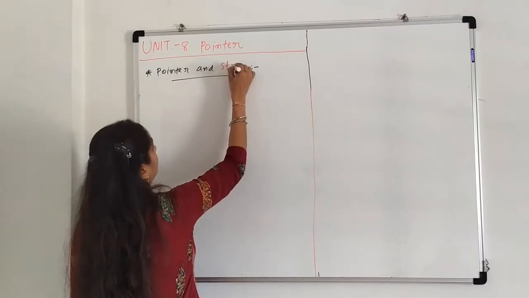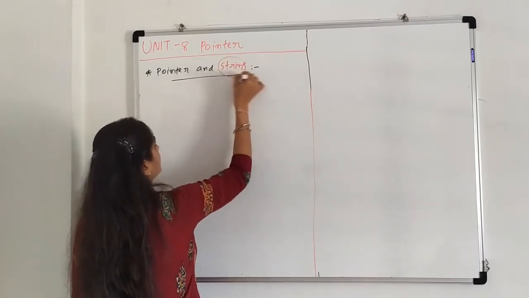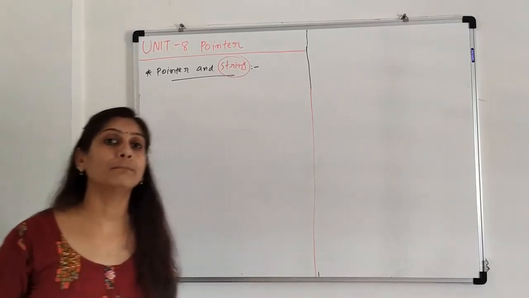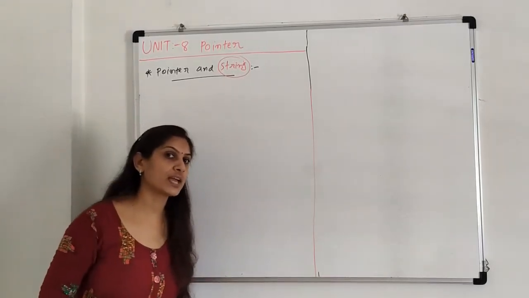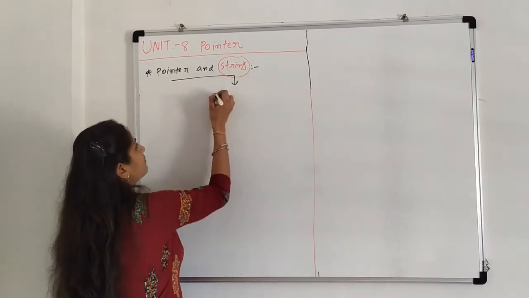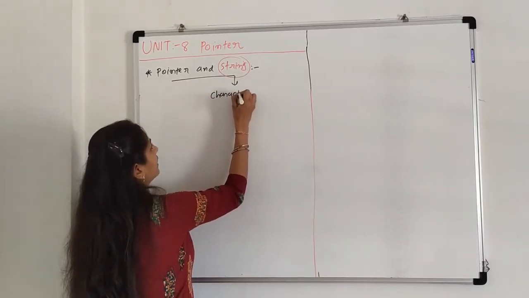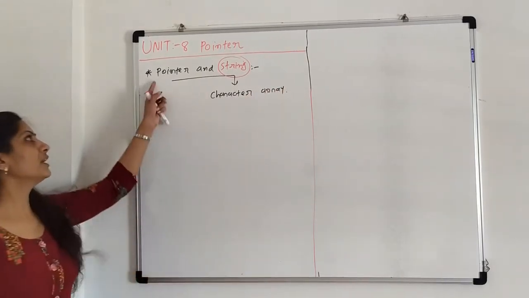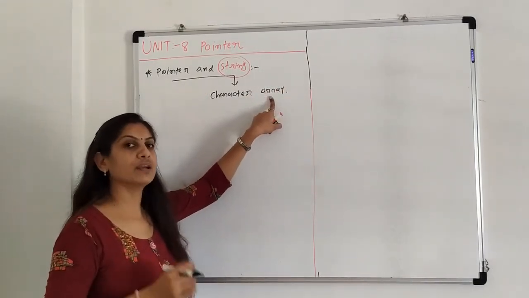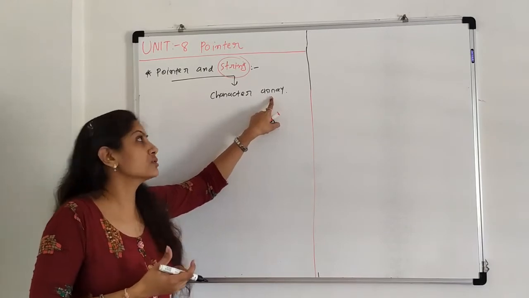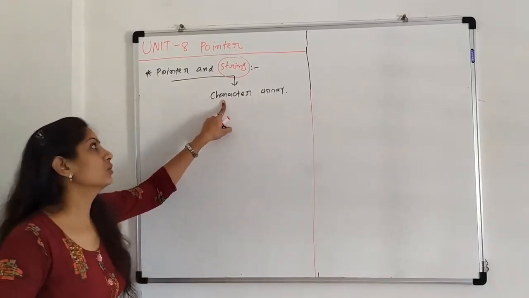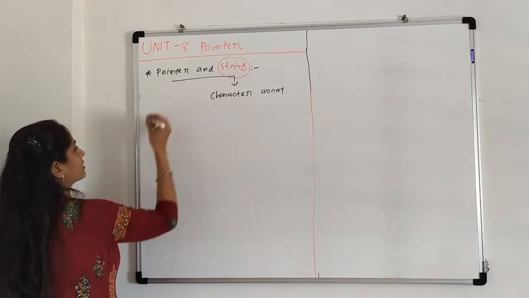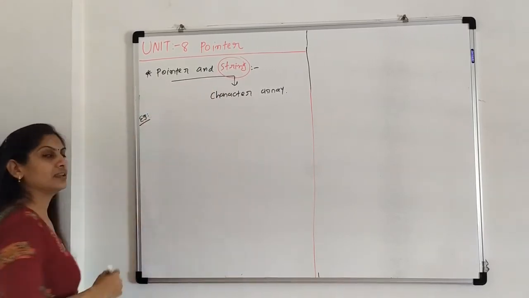Pointer and string. String is what first? It is again one array, but it is compulsorily of character type. So it is the same theory, but here the string is compulsorily a character array. So we can say that pointer and array are there, but the array type must be character. For that we are using the same concept, and the program for a string we are discussing here.